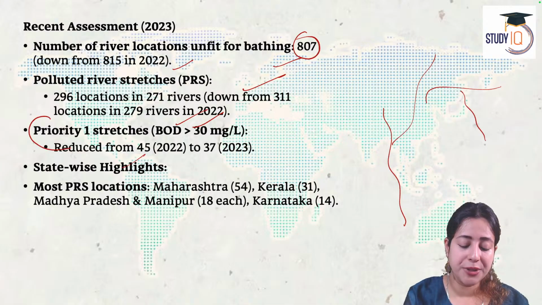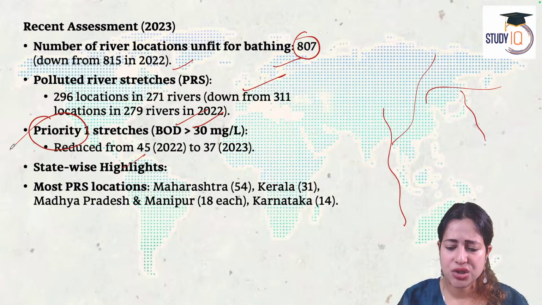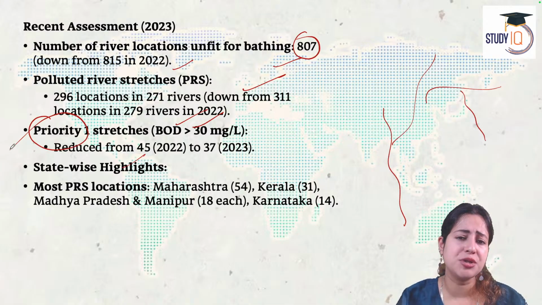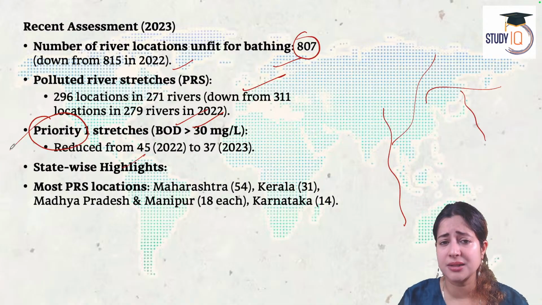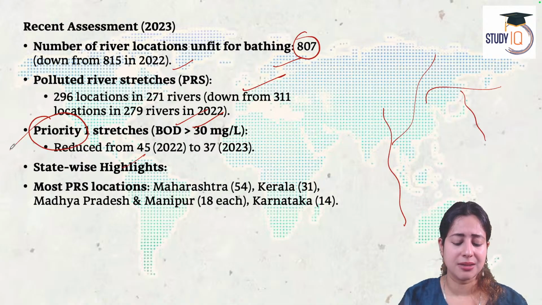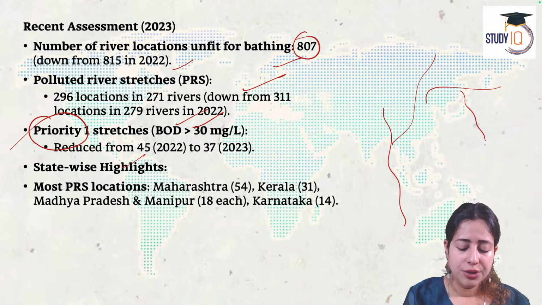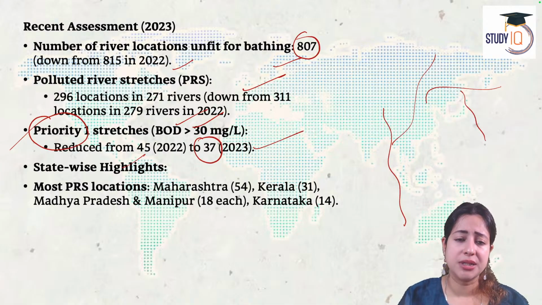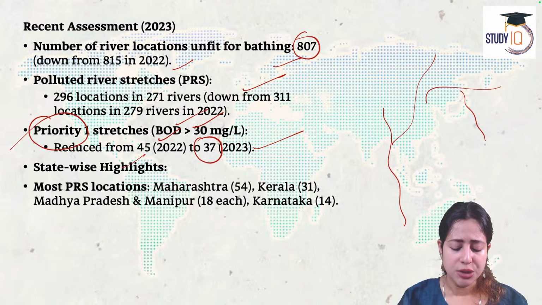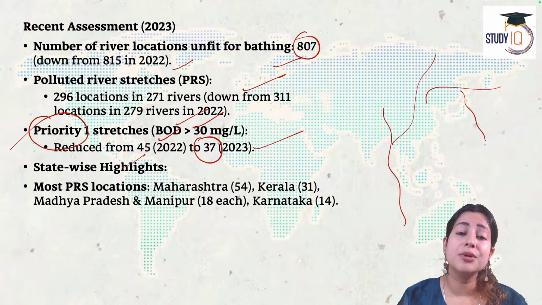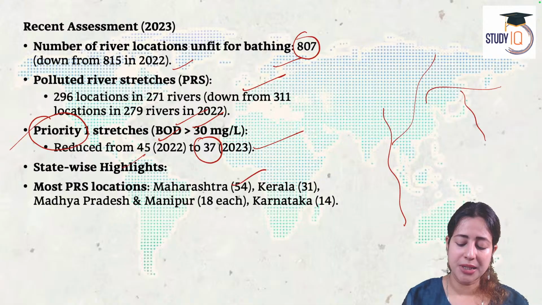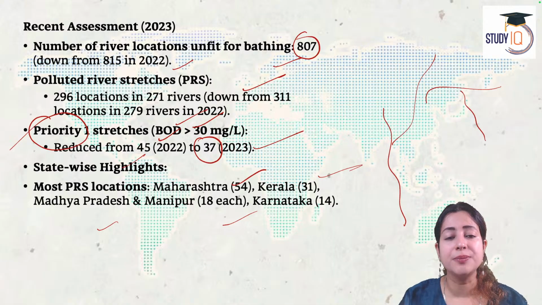Now, what's the priority 1 list? Which are extremely polluted, above 30 mg per liter level of pollution, that is very unsafe. It needs emergency care. And these are about 37 in 2023, again a reduction from 45 in 2022. So overall, it's a positive trend. But which states have a higher number of BOD pollution? That is Maharashtra, Kerala, Madhya Pradesh, Manipur and Karnataka.